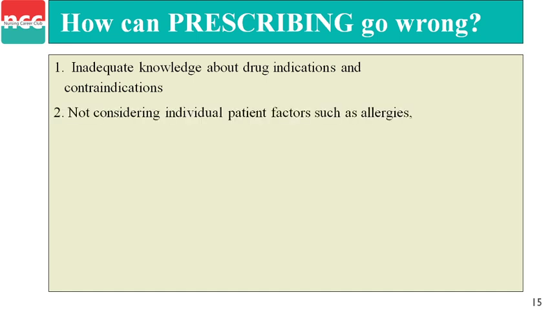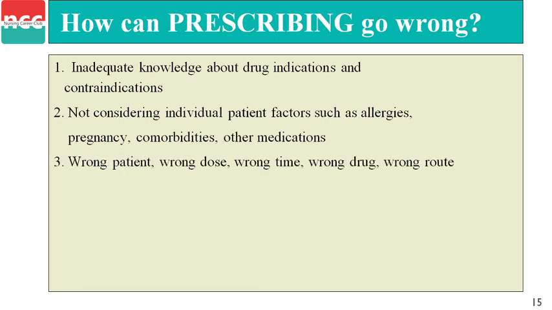Second point, not considering individual patient factors such as allergy, pregnancy, comorbidities or other medications. Comorbidity means having specific disease conditions, different disease conditions at a particular time, and the patient is not adapting to that particular drug mechanism and other medication.